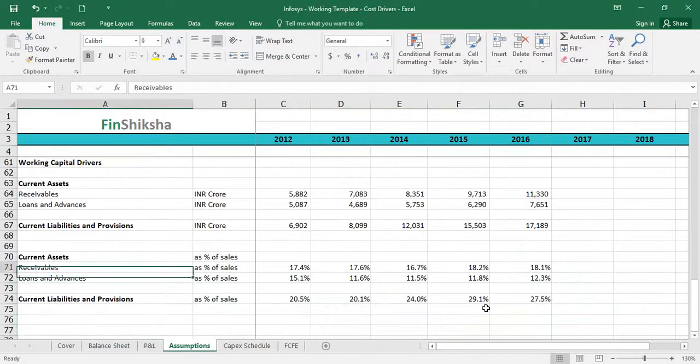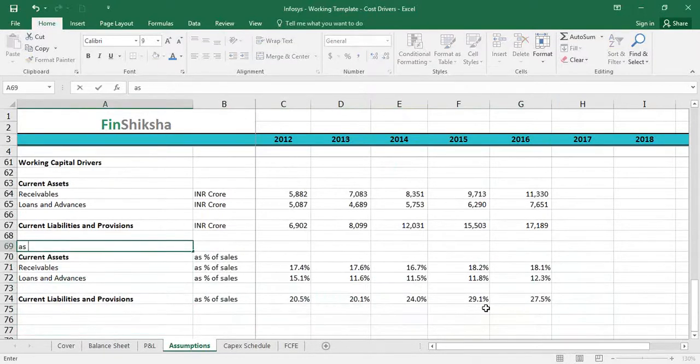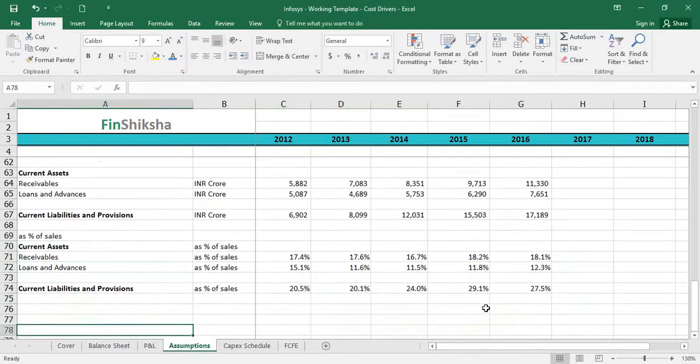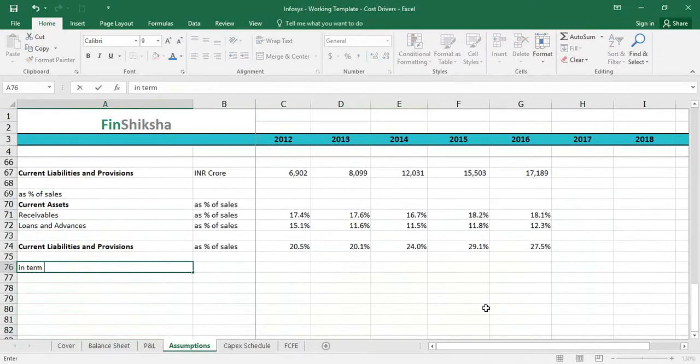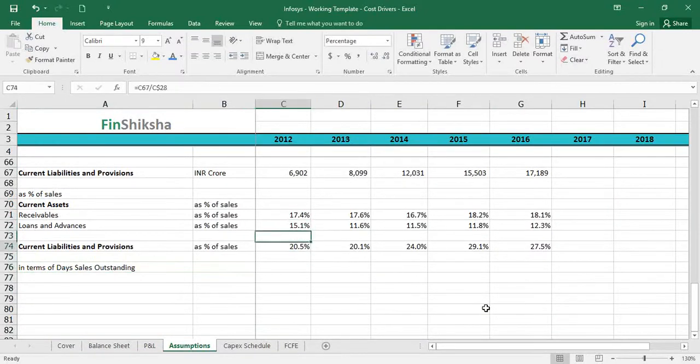We can also, so I will write as percentage of sales here. We can also convert this in terms of the days notation, right? So in terms of days sales outstanding, right? If something is 20% of sales, then it must be worth 73 days worth of sales.